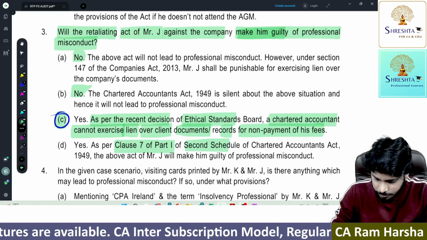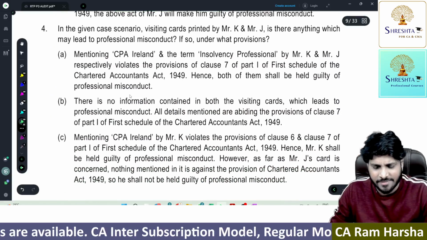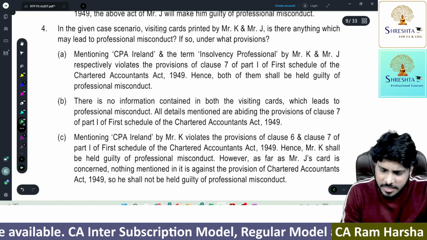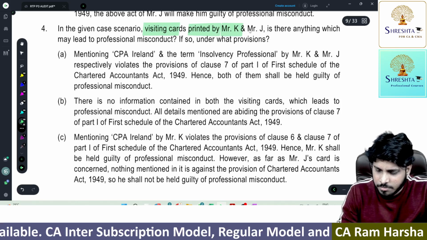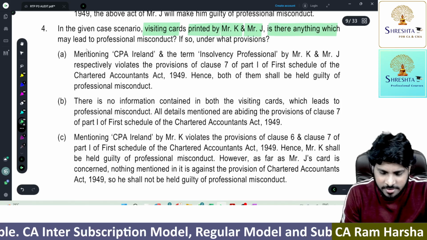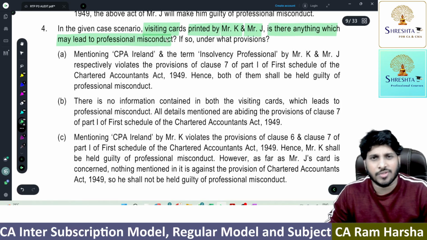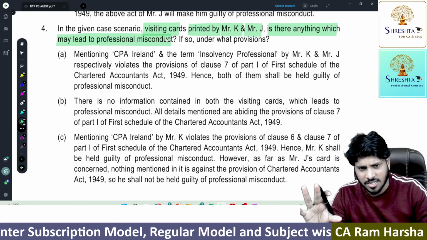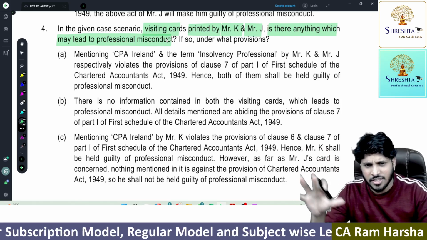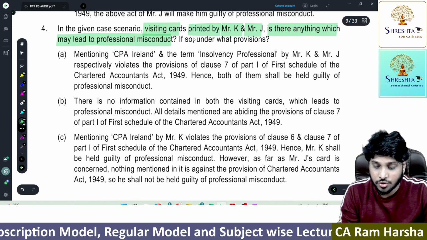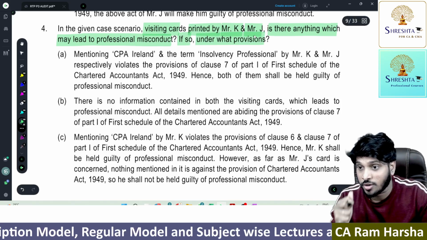Next. In the given case scenario, visiting cards printed by Mr. K and Mr. J. Is there anything which may lead to professional misconduct? So they printed visiting cards, right? Look at the visiting card. Is there anything contrary to the code of ethics? If so, under what provisions is it contrary?